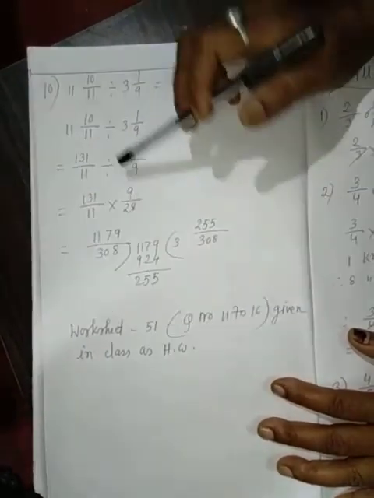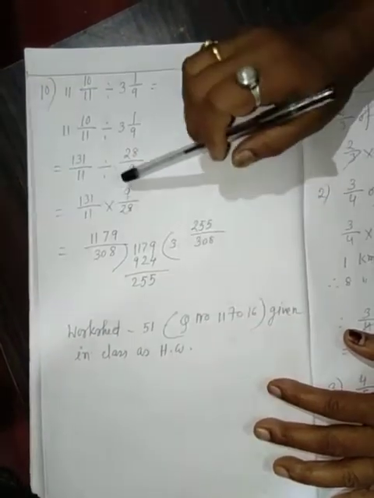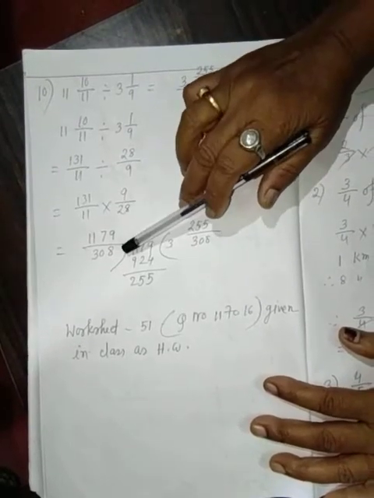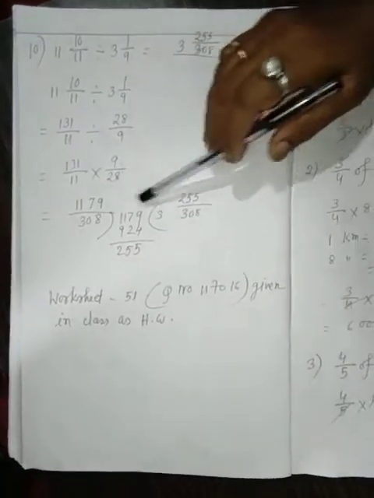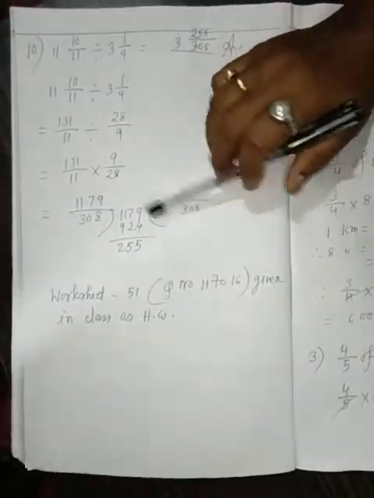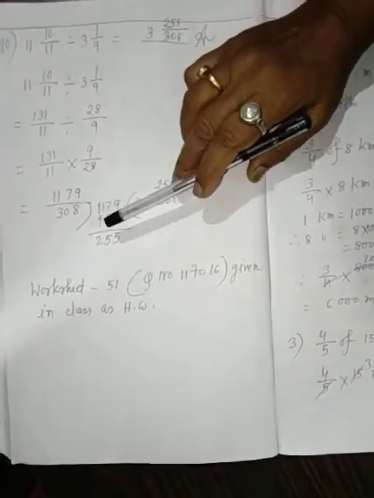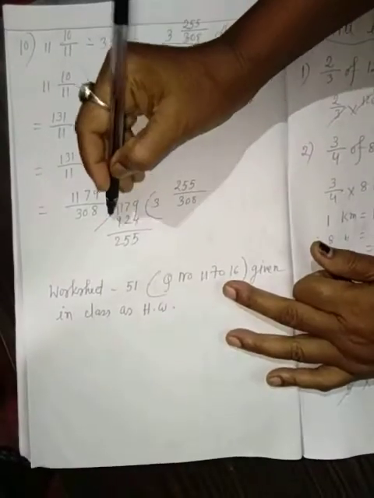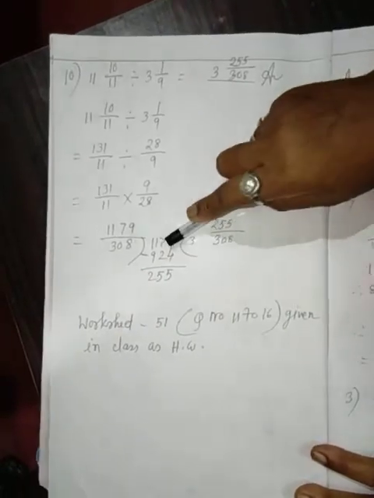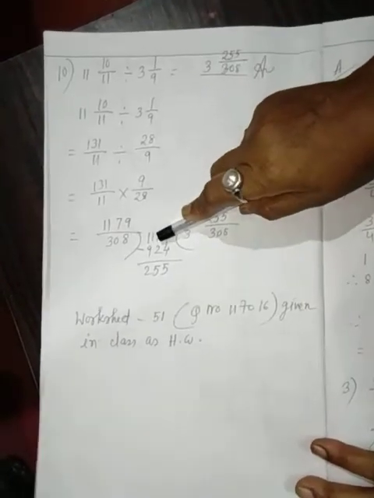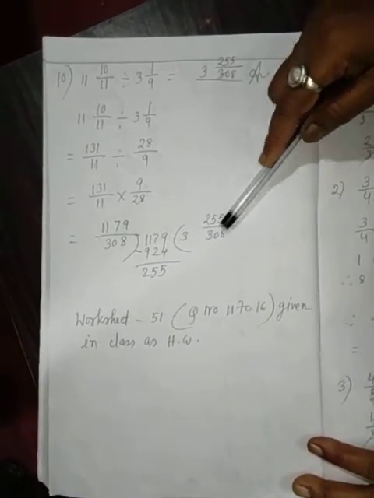131 into 9. 9 1s are 9, 9 3s are 27, carrying 2, 9 1s are 9, 2 is 11. And 11 8s are 88, carrying 8, 11 2s are 22, or 8, 30. That is 308 into 3, that is 924. If we subtract 1179 by 924, that is 9 minus 4, 5, 7 minus 2, 5. 11 minus 9, 2. That is 3 254 by 308.